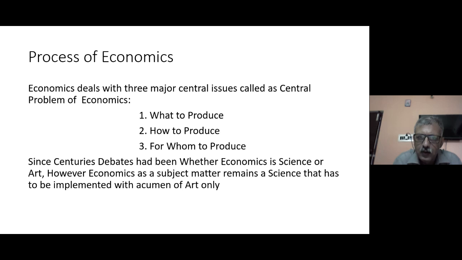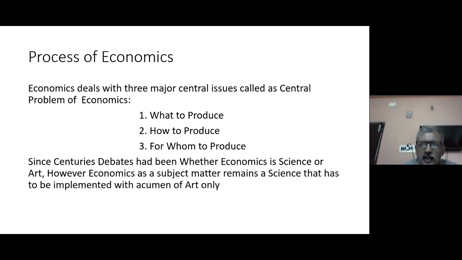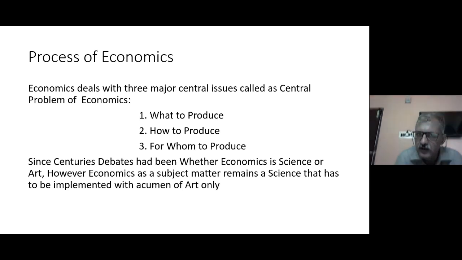Challenge number one, what to produce? Since the resources are very limited in nature, taking a wrong call to decide a commodity or good to produce may restrict us from producing the alternatives of that resource. As I was giving you the example of a piece of land, you have a piece of land. If you decide the entire piece of land you are going to utilize for construction of your house, the same piece of land would have been used for different other purposes also, like for setting up a factory, making a road, making a hospital, and what not.